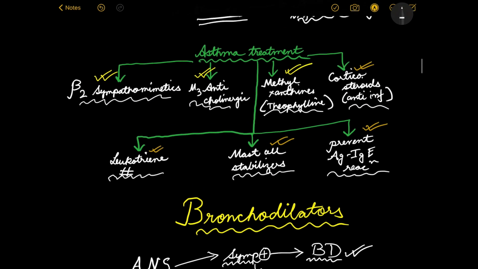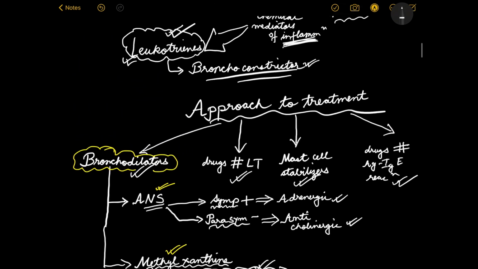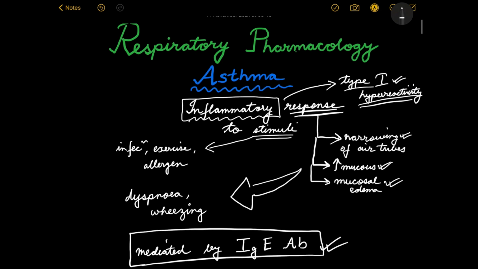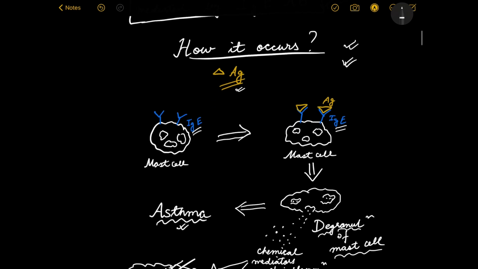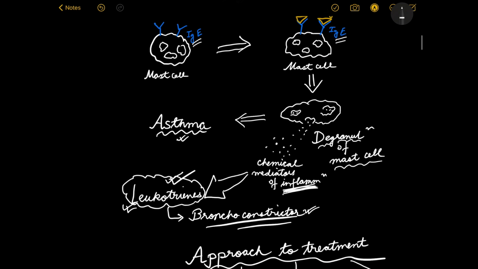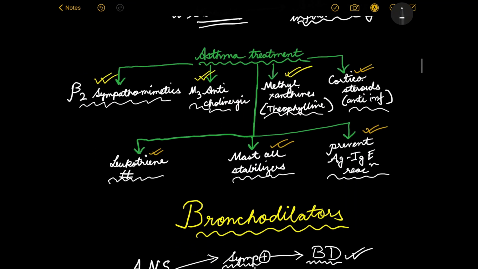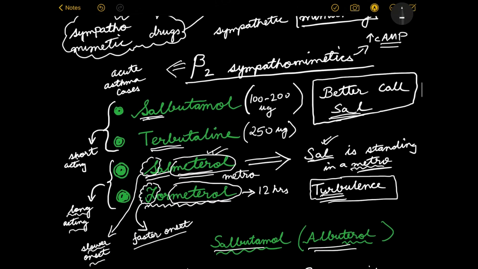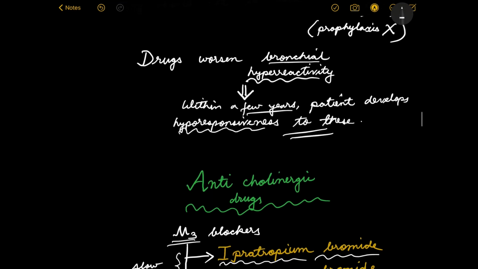So that completes the bronchial asthma part, and that almost finishes respiratory pharmacology. A little part of that is the cough, drugs for cough, but that would be a very short video, because again it would be like this video. If you have noticed, this video was more or less just citing the drug type and then naming the drug, because there wasn't much to talk about, whereas in the previous video we had a lot to talk about. That's why I had saved those other topics for this video.